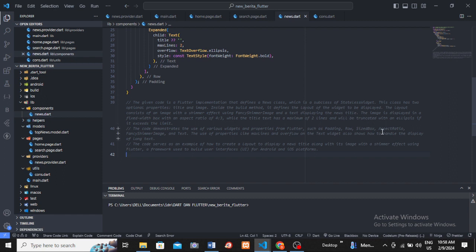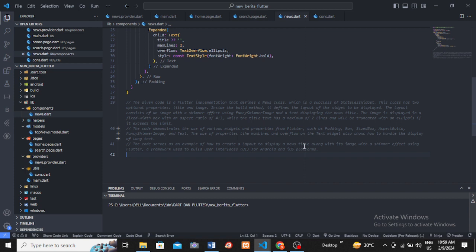The layout consists of an image with shimmer effect using fancy shimmer image and a text displaying the news title. The image is displayed in a fixed width box with an aspect ratio of 4:3, while the title text has a maximum of 2 lines and will be truncated with an ellipsis if it exceeds the limit.